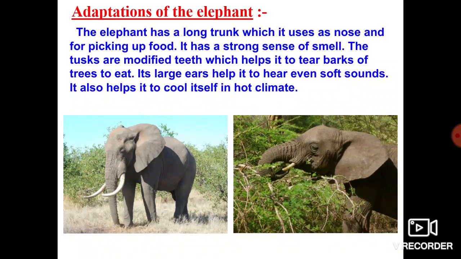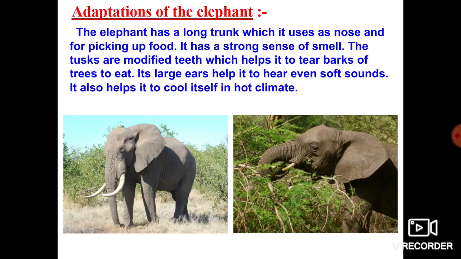And one more very important adaptation of the elephant is its large ears, which help it hear soft sounds also. As we know, the elephant has very large sized ears. These large ears are very helpful for the elephants to listen to very sensitive sounds also.